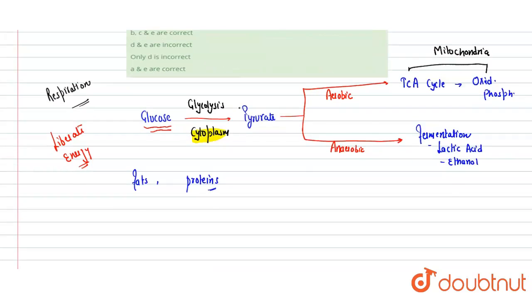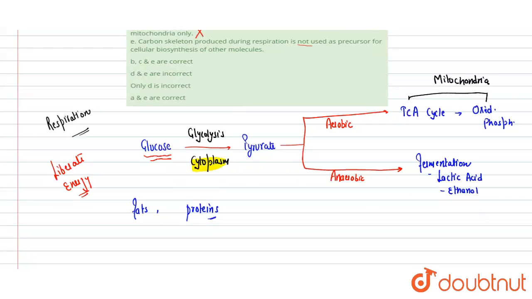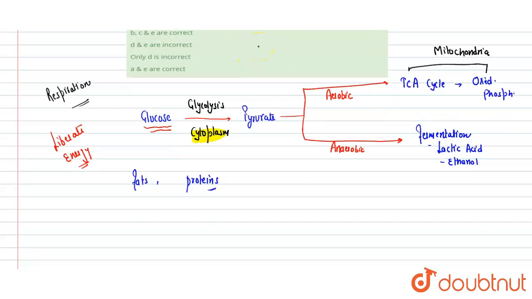Carbon skeleton produced during respiration is not used as a precursor for cellular biosynthesis of other molecules. During respiration, starting from glucose to the end product, certain intermediates are formed that are used for biosynthesis of other molecules. In the Krebs cycle, two important intermediates are formed, alpha ketoglutarate and oxaloacetate.